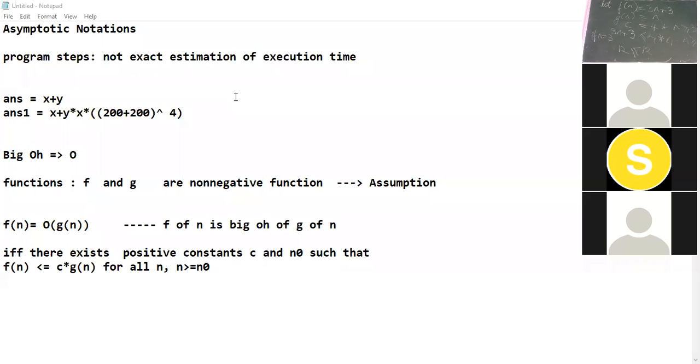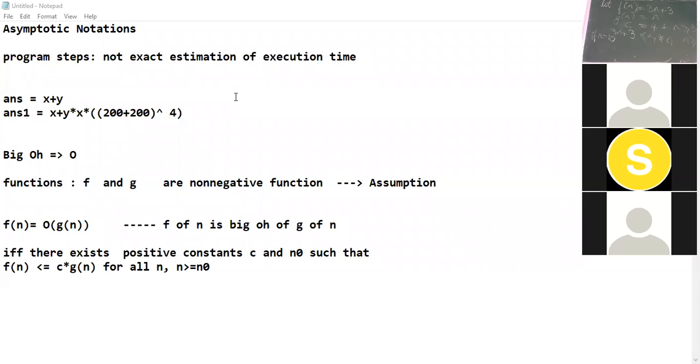So we can say that f of n is big O of g of n, meaning 3n plus 3 is big O of n. Yes, you can try for different values of n. Suppose n is equal to 10.